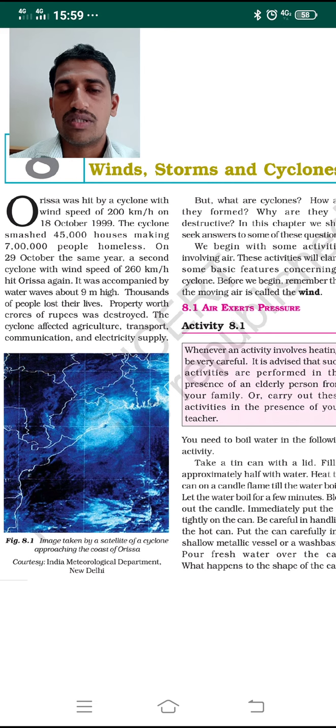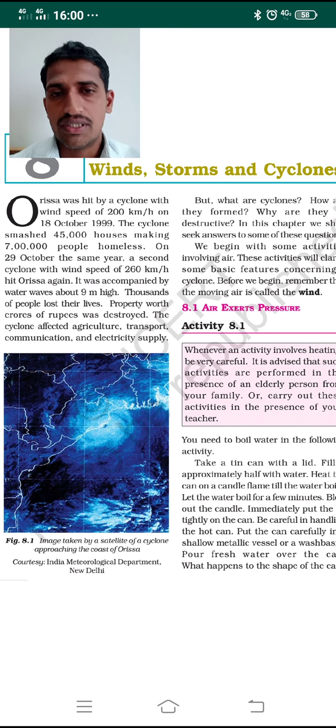The cyclone also affects agriculture, and a large number of crops were damaged. Transport was affected too, the government buses and the private buses. Even communication, telephone cables, electric supply and communication were all damaged and destroyed due to the hit of the cyclone. Dear students, now just imagine yourselves.